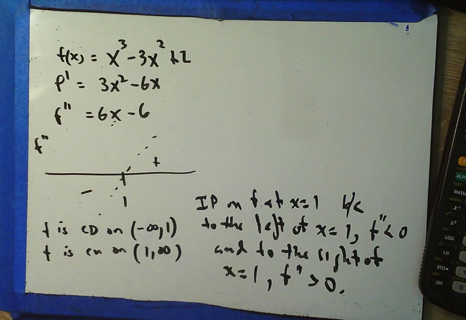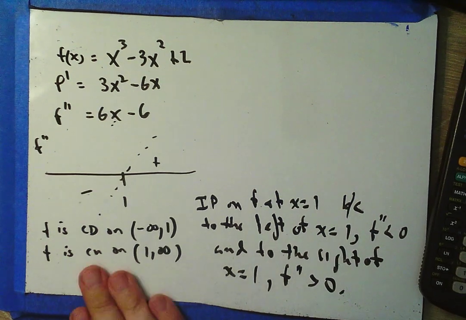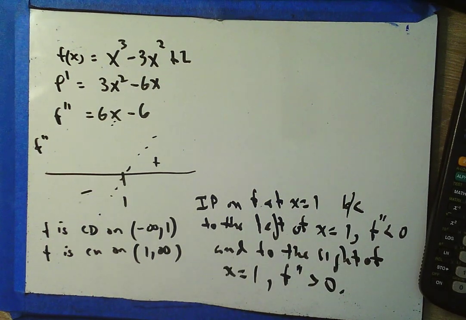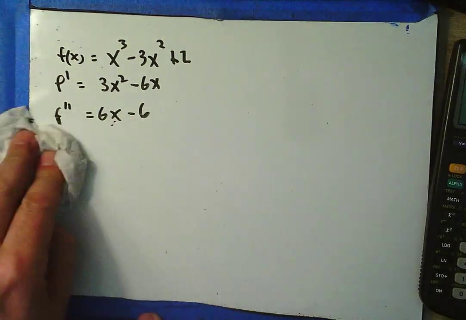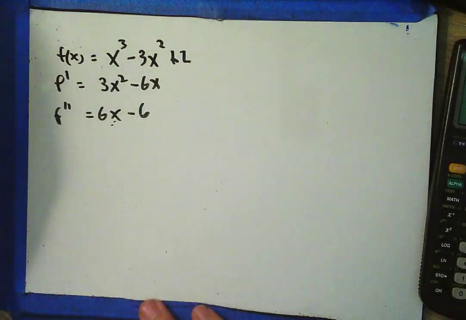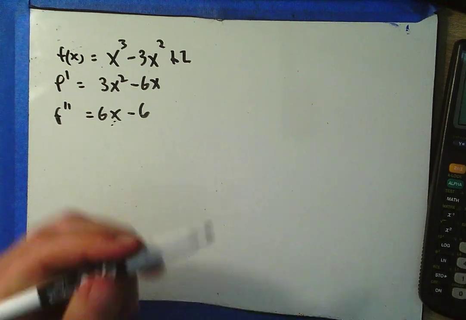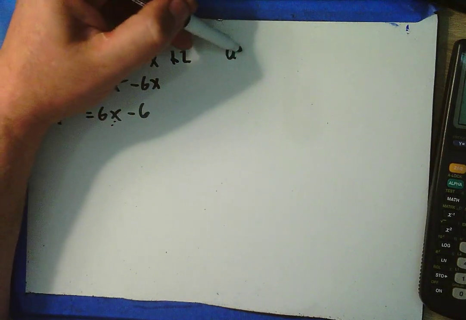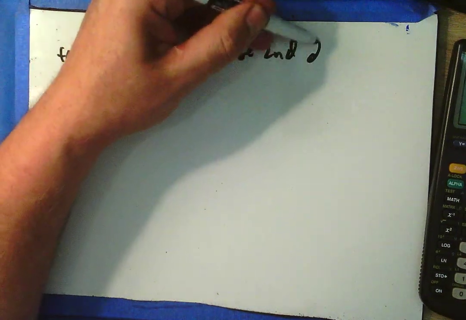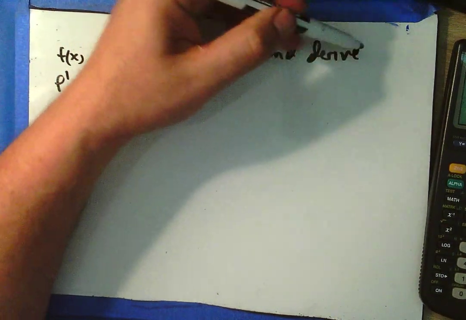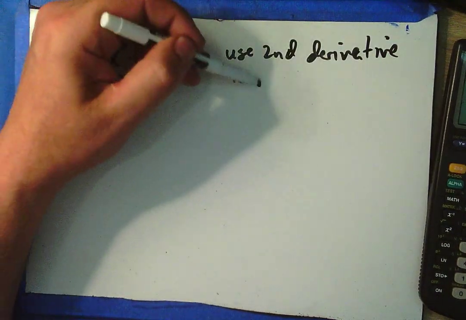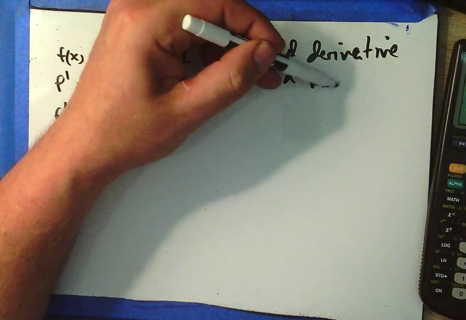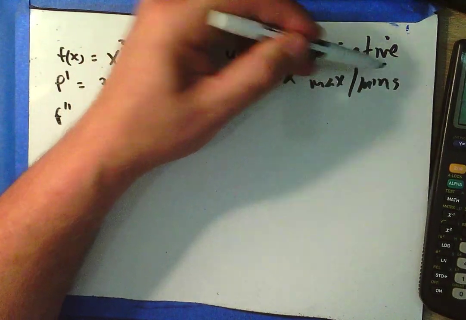We use the second derivative test to determine concavity and inflection points. But wait, there's another second derivative test. A second derivative test, if you will. And that alternate second derivative test is to use the second derivative to find maxes and mins.